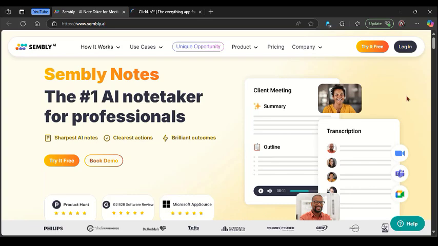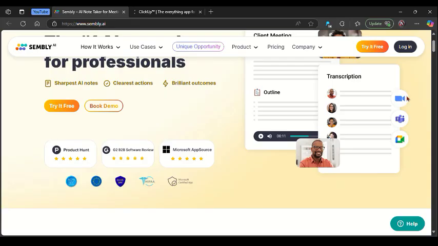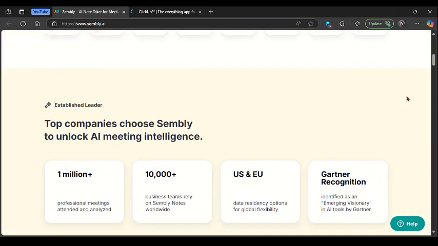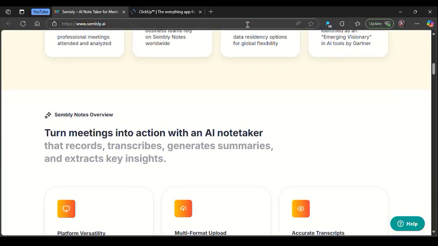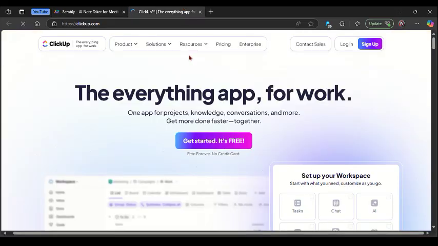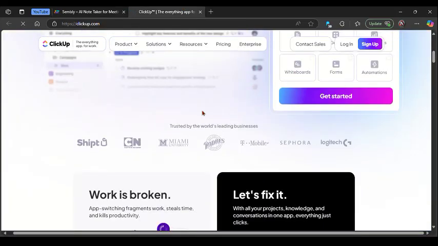In this video, I'm going to create a quick in-depth comparison review about these two AI platforms, which are Sembly and ClickUp, to help you decide which of these AI tools will be a better option for you in 2025.